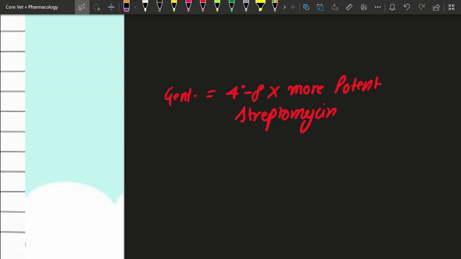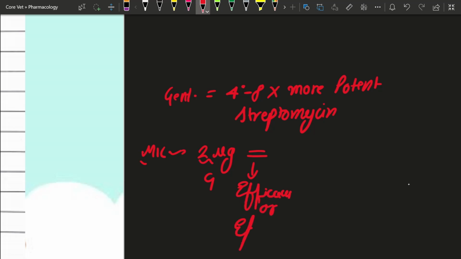See, if the MIC, the minimum inhibitory concentration, of gentamicin is 2 microgram, then the equivalent efficacy from streptomycin would be observed at what? At either 8 microgram or 16 microgram.